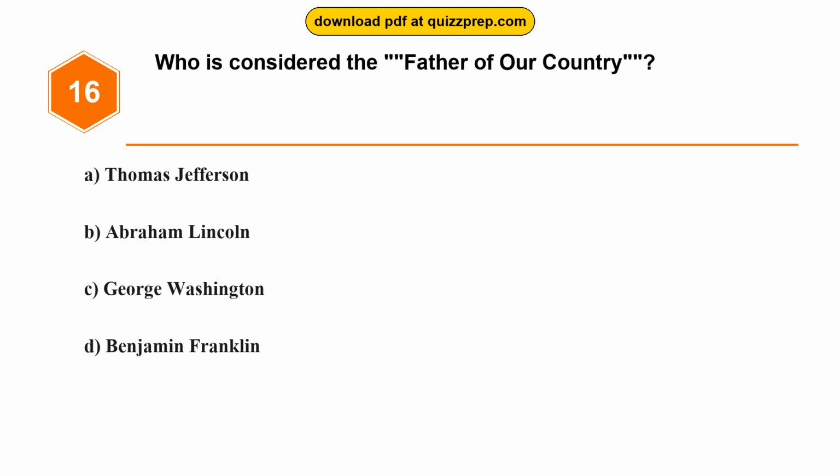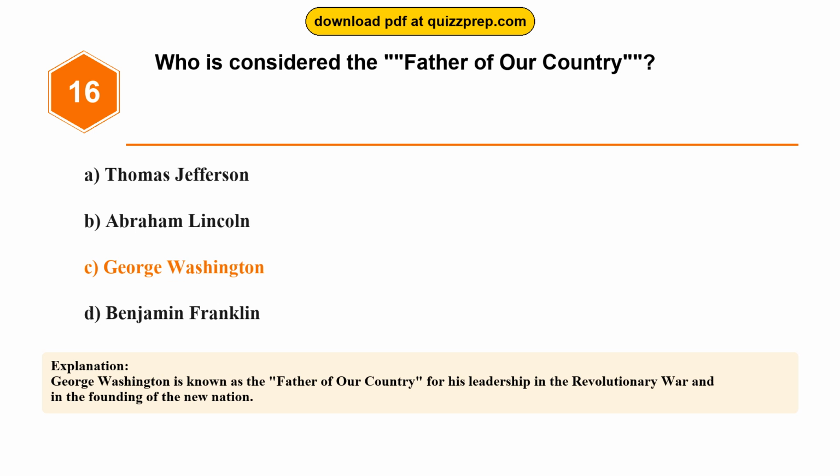Question 16. Who is considered the father of our country? Option A, Thomas Jefferson. Option B, Abraham Lincoln. Option C, George Washington. Option D, Benjamin Franklin. The correct answer is option C, George Washington. George Washington is known as the father of our country for his leadership in the Revolutionary War and in the founding of the new nation.